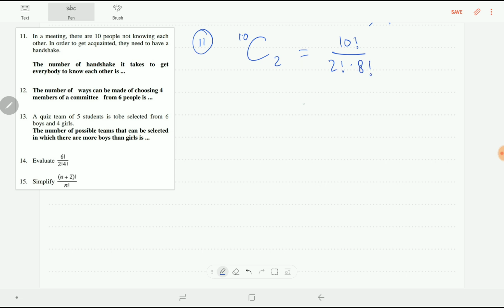This is the combination formula, which is 10 times 9 times 8 factorial over 2 times 8 factorial. It is 5 times 9, 45. So we have 45 handshakes.